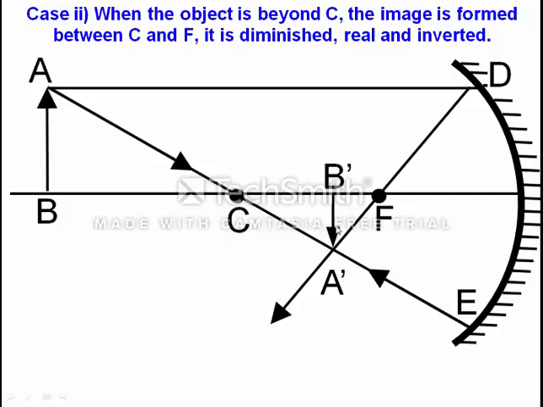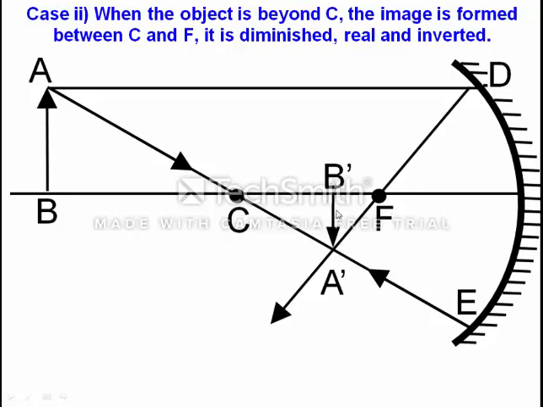The third thing is that the object size is greater than the image size.